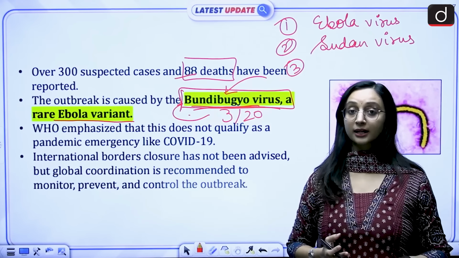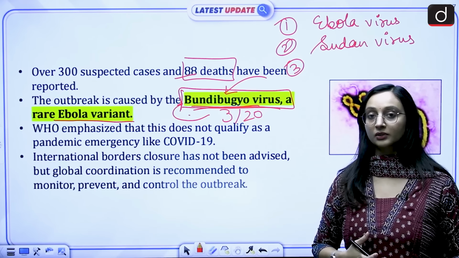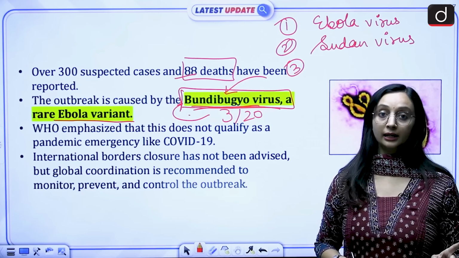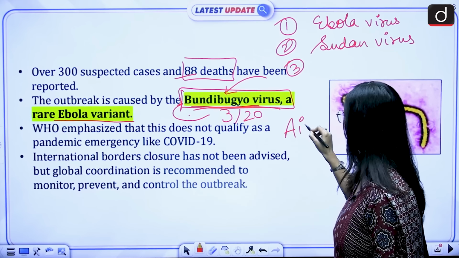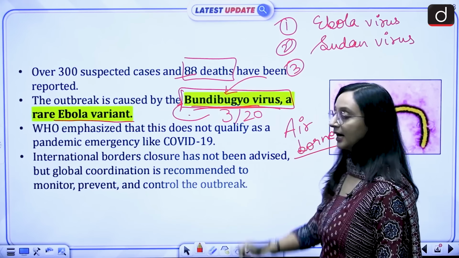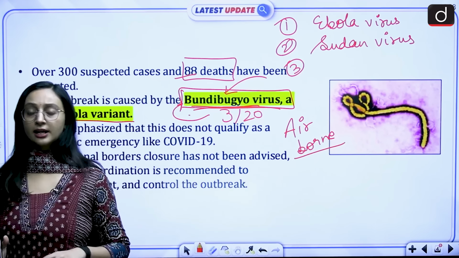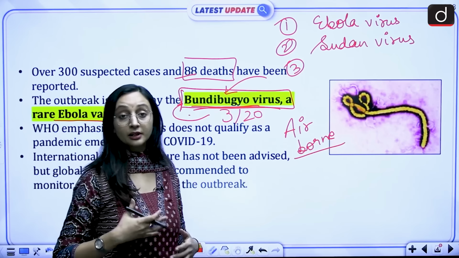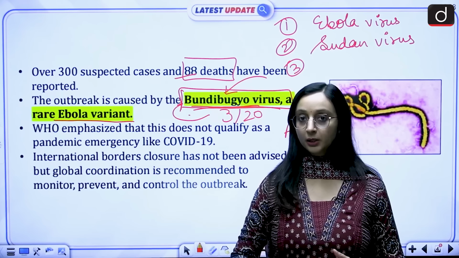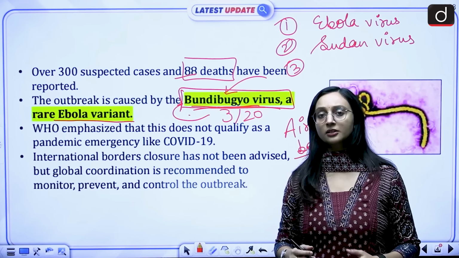So WHO has said that this is a global health emergency, a public health emergency of international concern, but it is not a pandemic like COVID-19, because COVID-19 was airborne. So the reach of Ebola is not as much as airborne diseases. They can easily be spread, just like flu, cough, cold. They can be transmitted very easily from one person to another. So the reach was very high. It was a global disease. It was being spread so quickly, and we wanted to contain the virus.